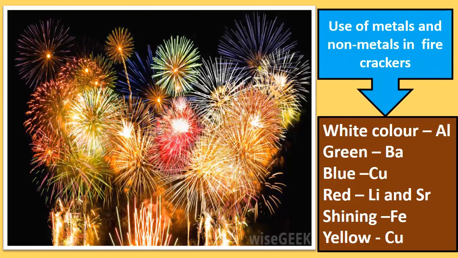Apart from these, firecrackers, everyone knows. Do you know all the different colors of these firecrackers are because of metals and non-metals used in them? For example, white color is because of aluminium, green because of barium, blue because of copper. The red color is because of lithium and strontium. The shining is because of iron, and the yellow color is because of sodium. So a huge celebration of Diwali or the 31st of December or a marriage is all because of this use of metals and non-metals in the firecracker.